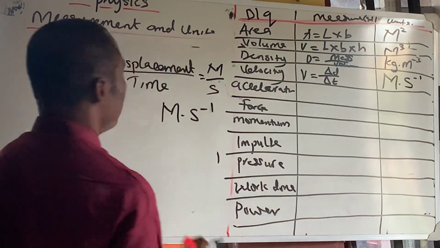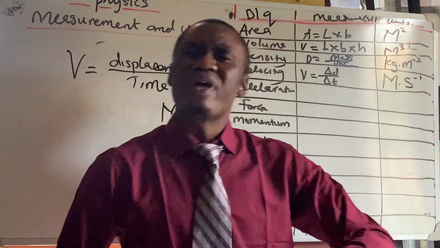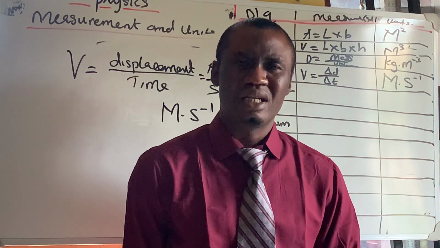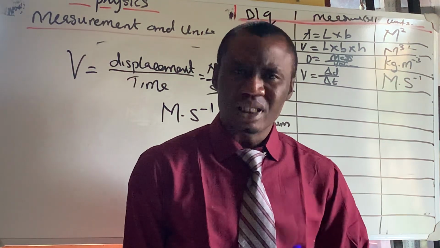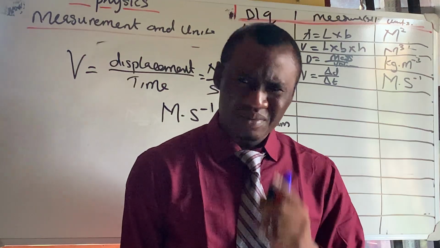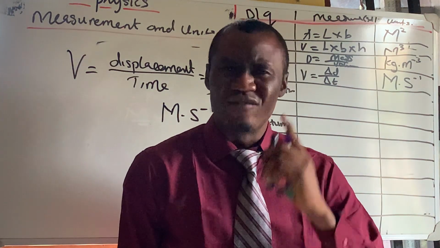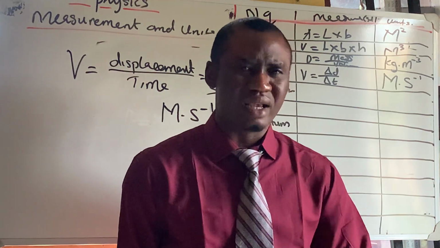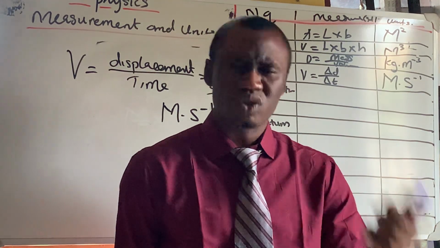Let's go to the next one. Now, if there's a formula in physics you should know, it is velocity. You need to know what velocity is: displacement over time, or change in distance over change in time. That's very important. I'll say it again: velocity is change in distance over change in time.